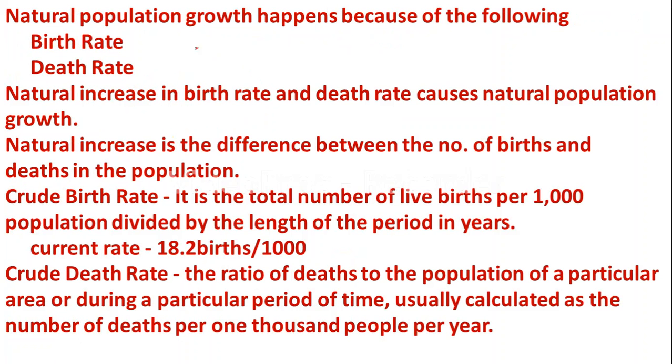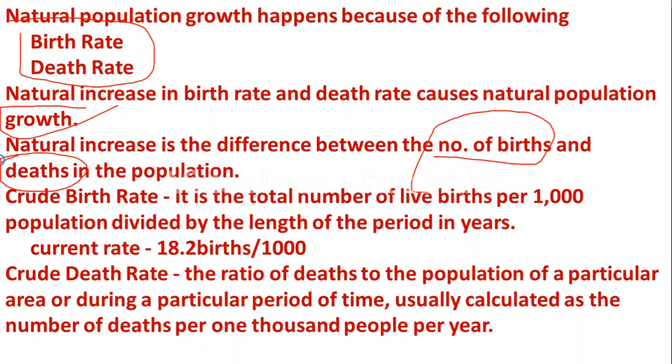Yes, natural population growth happens because of the following: one is birth rate, another one is death rate. Natural increase in birth rate and death rates are causes of natural population growth, and natural increase is the difference between the number of births and the number of deaths in a population.